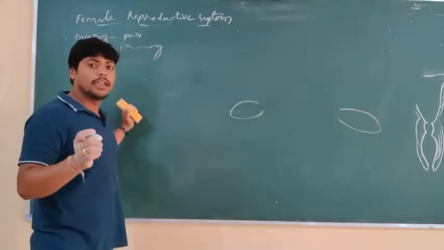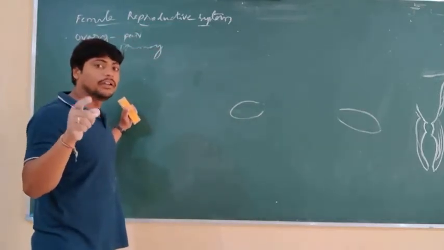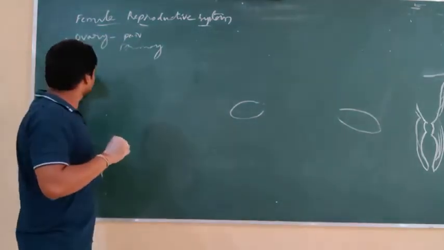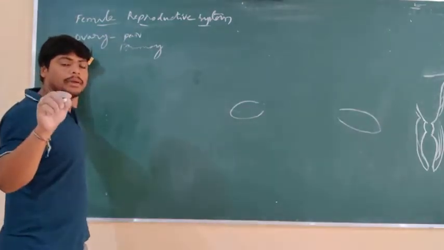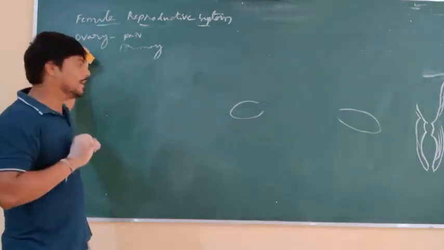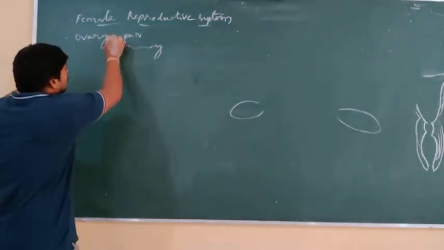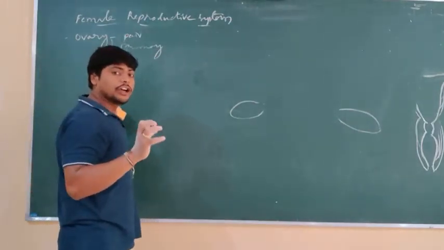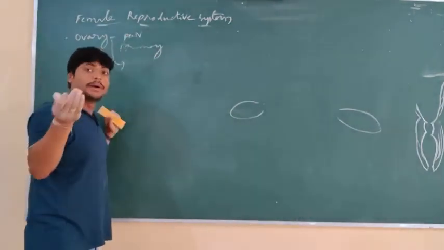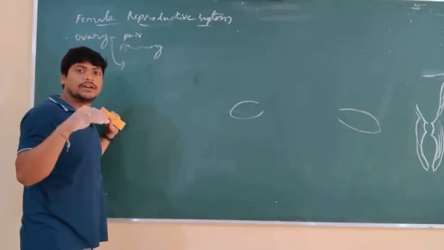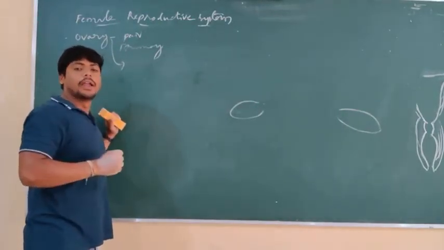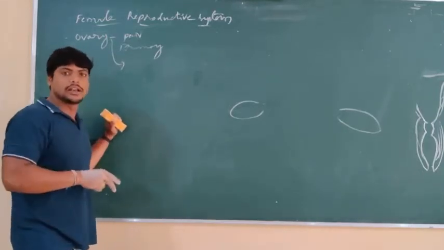So what is the primary reproductive organ in the male? It is the testis. Here also, the ovary is the primary reproductive organ. Now what is the function of the ovary? These ovaries are formed before the birth of a baby, especially in a girl child. Before birth they start growing and develop, and are immature in nature.